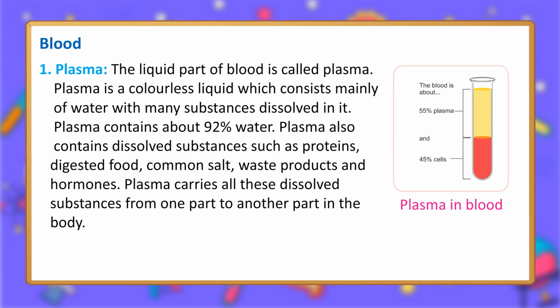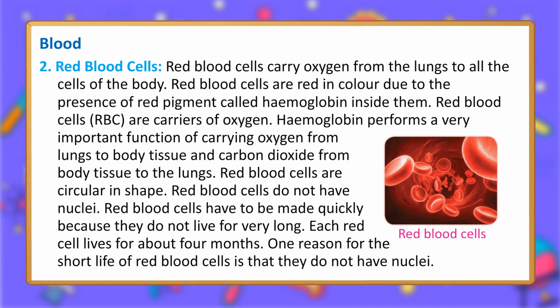Main components of blood. 1. Plasma. The liquid part of blood is called plasma. Plasma is a colorless liquid which consists mainly of water with many substances dissolved in it. Plasma contains about 92% water. Plasma also contains dissolved substances such as proteins, digested food, common salt, waste products, and hormones. Plasma carries all these dissolved substances from one part to another part in the body.